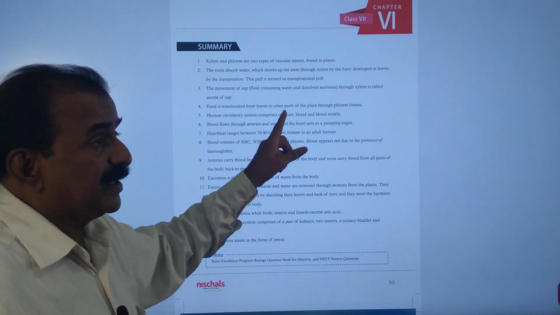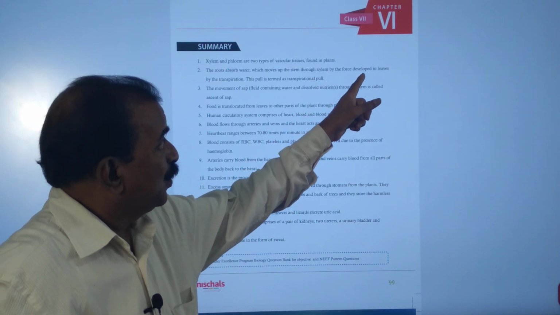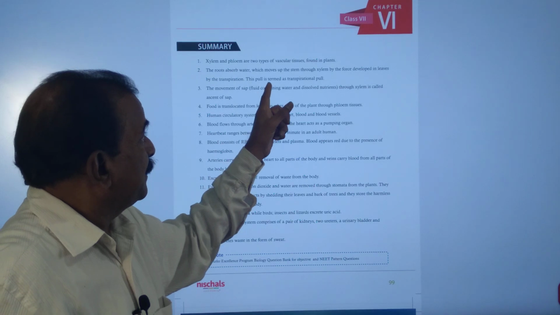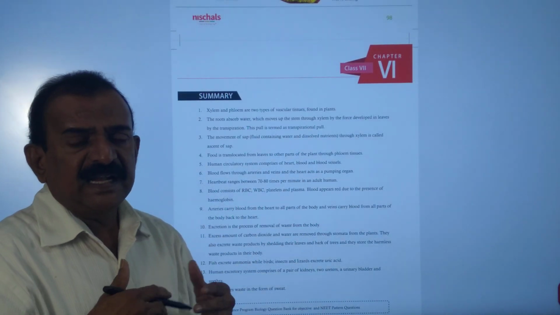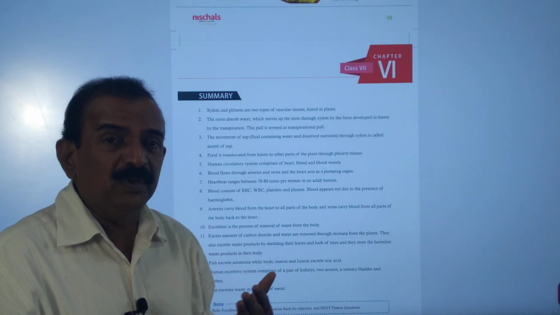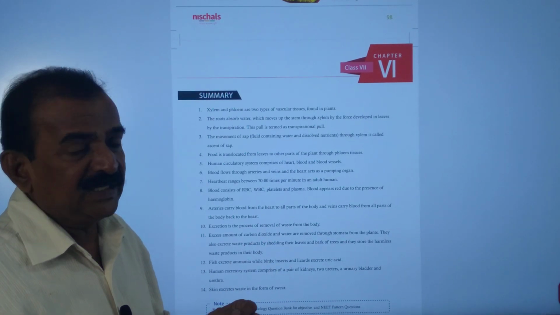The roots absorb water, which moves up the stem through xylem and reaches the leaves by transpiration pull. Transpiration is a process that helps pull the water from the soil to the uppermost part of the plant body, the leaves.